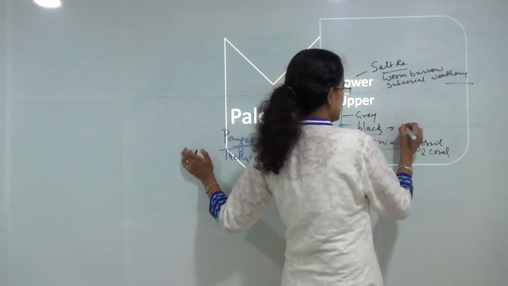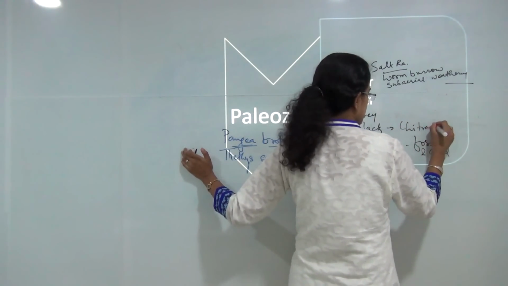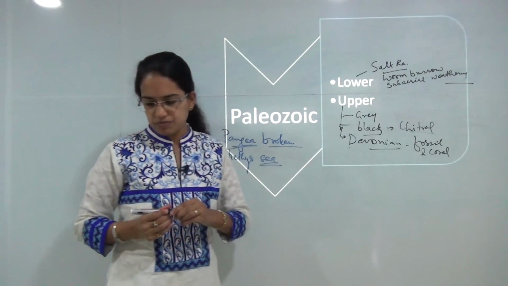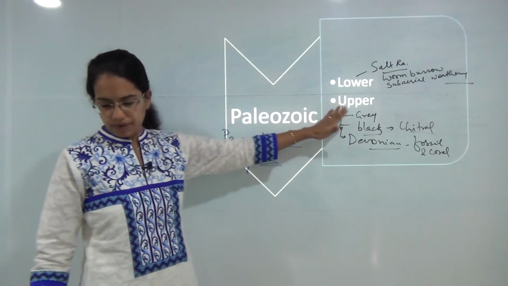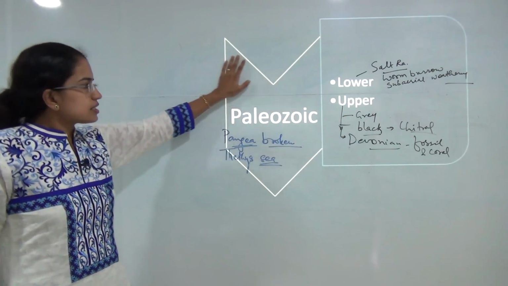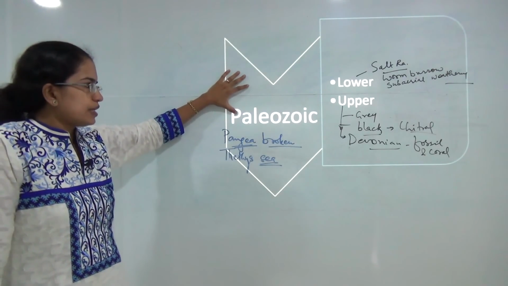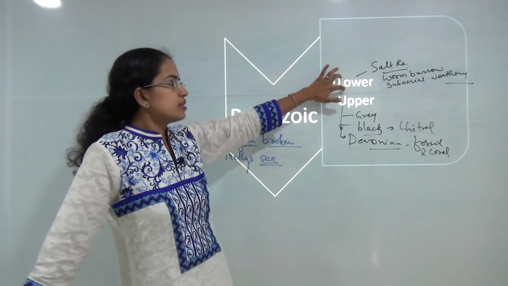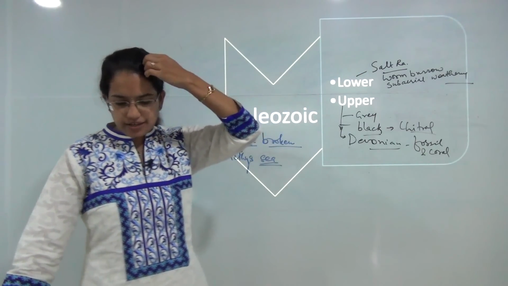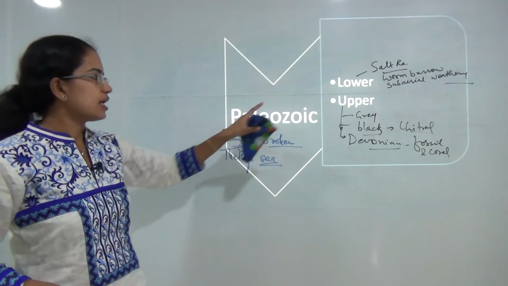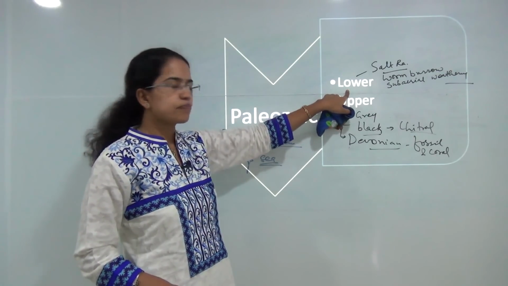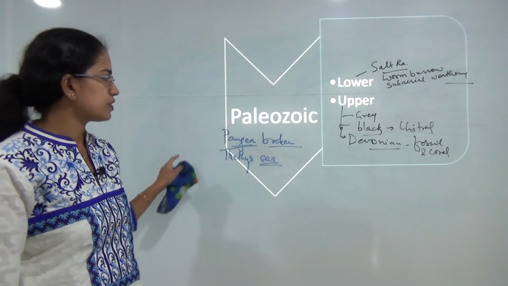The black limestone is found in the Chitral region, while the grey limestone is found in the central Himalayan region. So these are some of the elements of the upper and lower Paleozoic. The lower also includes phases like the Ordovician and Silurian periods.